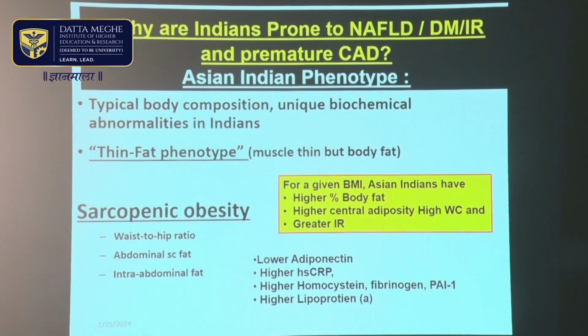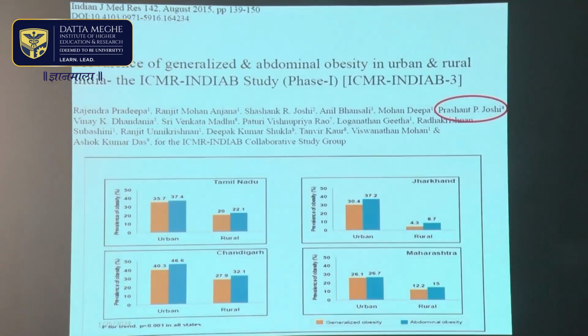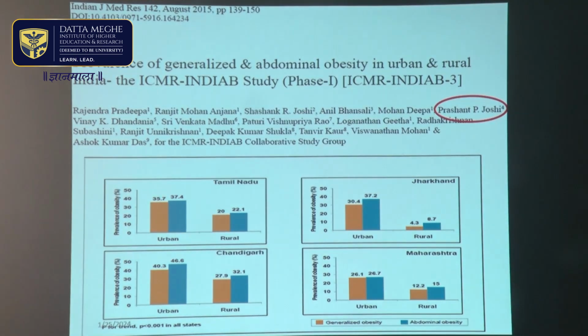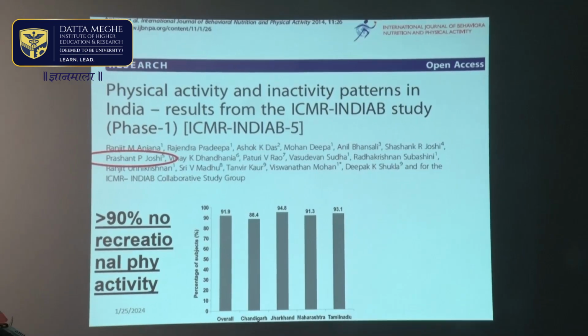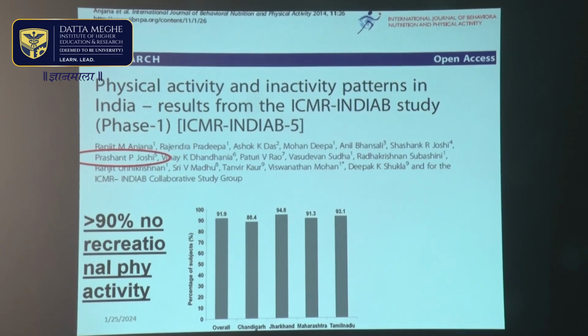This is also called sarcopenic obesity: sarcopenia means less muscle, and obesity means more fat. For a given BMI, Asian Indians have a higher percentage of body fat, higher central obesity, and higher waist circumference, and have greater insulin resistance, and are more prone to develop non-alcoholic fatty liver disease, diabetes, and premature heart attacks. This study shows that more than one-third have abdominal obesity, and more than 90% of Indians are not involved in recreational physical activity.